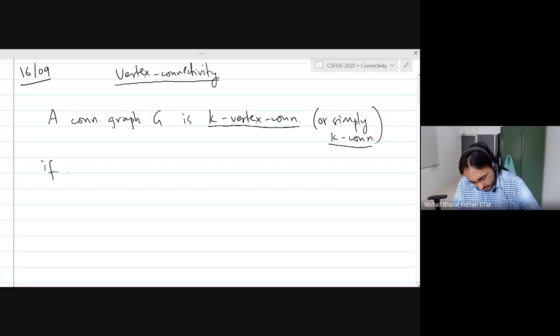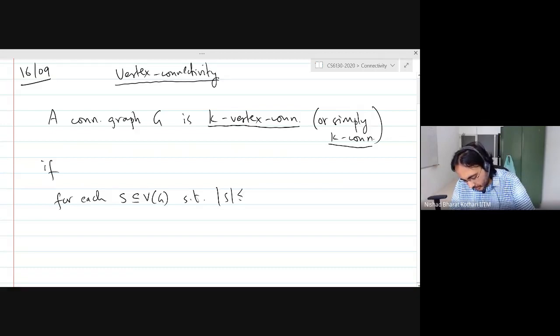Right. Okay, so I'm going to translate it to the other way of writing it. If for each S subset of the vertex set of G such that cardinality of S is less than or equal to k minus 1, the graph G minus S is connected.